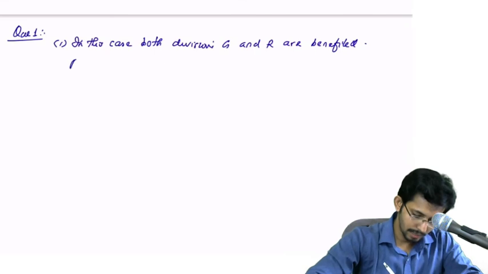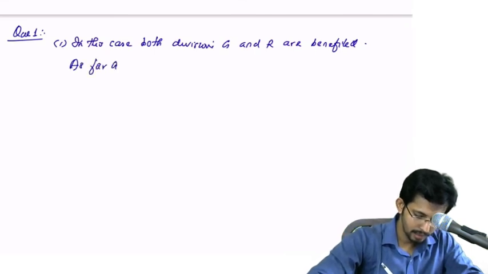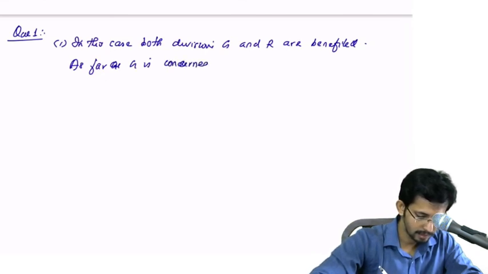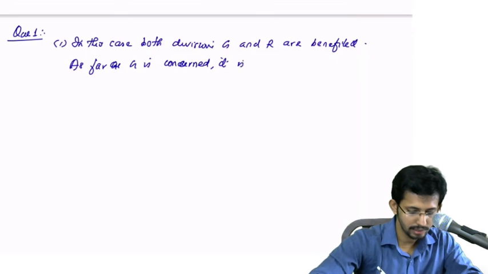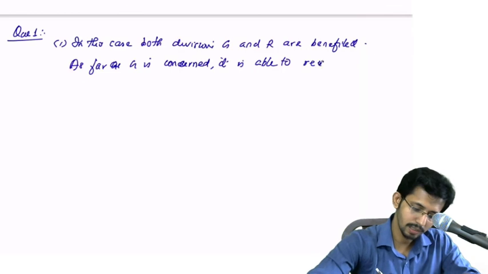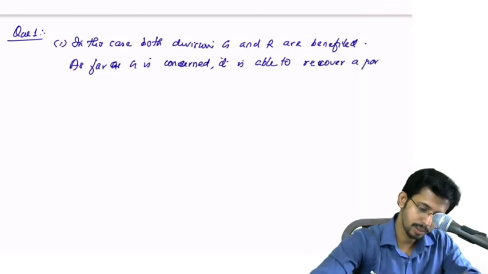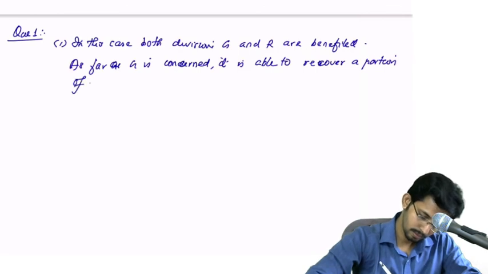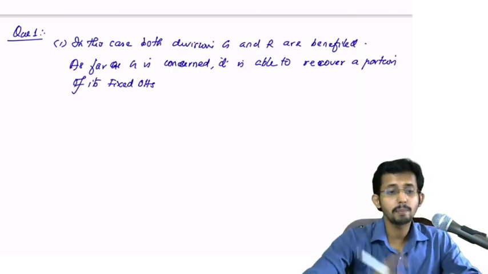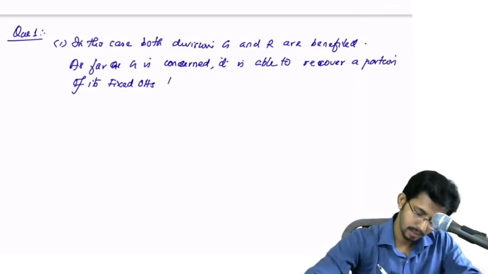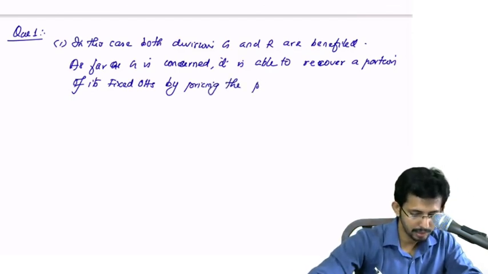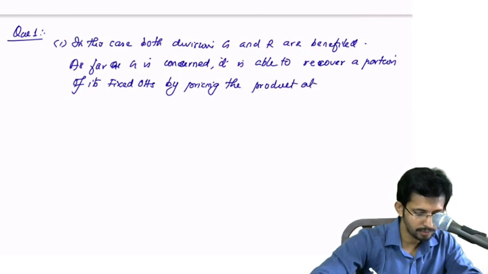As far as G is concerned, it is able to recover a portion of its fixed overheads by pricing the product at full cost.